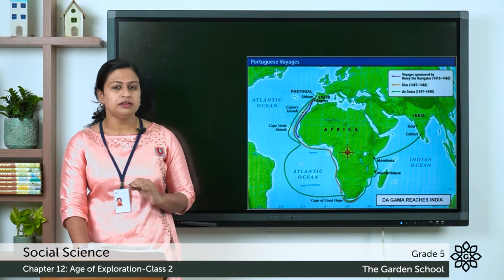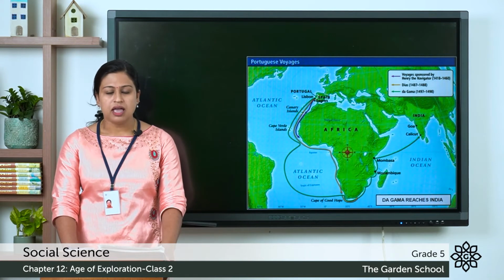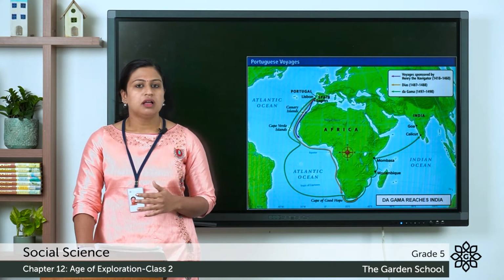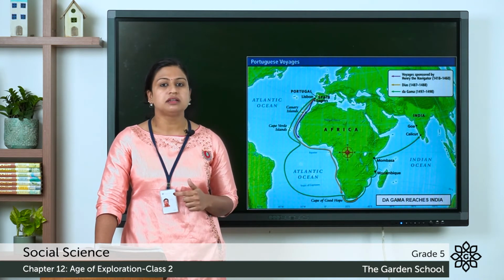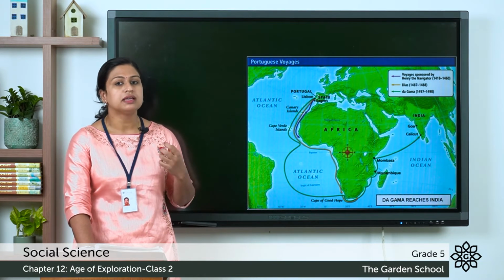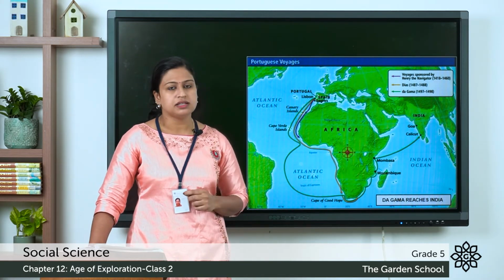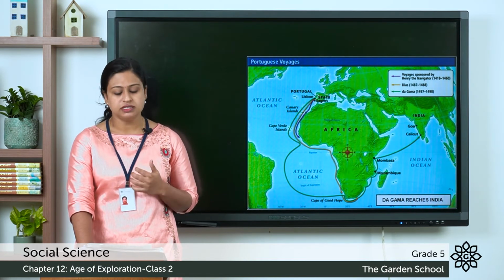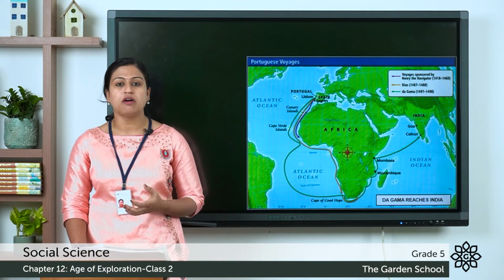He reached Calicut, which is now Kozhikode, in the year 1498, and it is located on the Malabar coast of India. At first, Vasco da Gama and his traders were welcomed in India, but it lasted for a very short while because the Indians asked Vasco da Gama to pay tax, and this spoiled the relation between Vasco da Gama and the Indians. Vasco da Gama left Calicut in the month of August 1498, and he returned to Portugal with a large quantity of cargo.